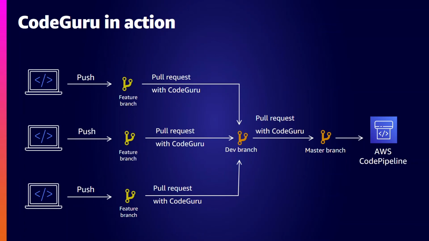Finally, when we are ready to release to our CI/CD pipeline, we do a pull request from the dev branch to the master branch. CodeGuru kicks in here as well, and this is supposed to help catch anything else which might have slipped from the earlier merge. Let's take a look at some recommendations from CodeGuru.